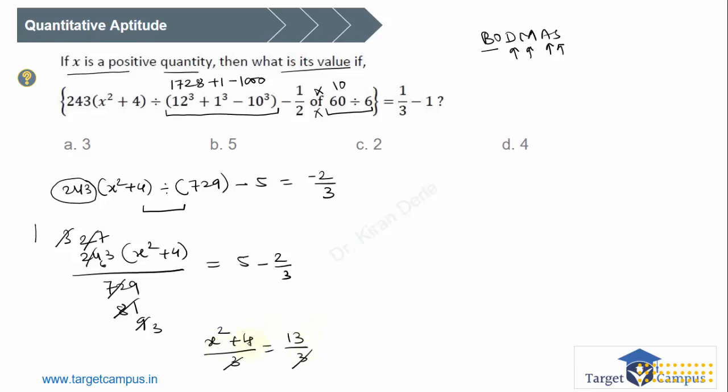So x square plus 4 is equal to 13, or x square is equal to 13 minus 4. So x square is equal to 9, or x is equal to 3, because it cannot be negative, it is given that it is a positive quantity. So x is equal to 3. This should be your answer. I hope this is pretty much clear, guys.